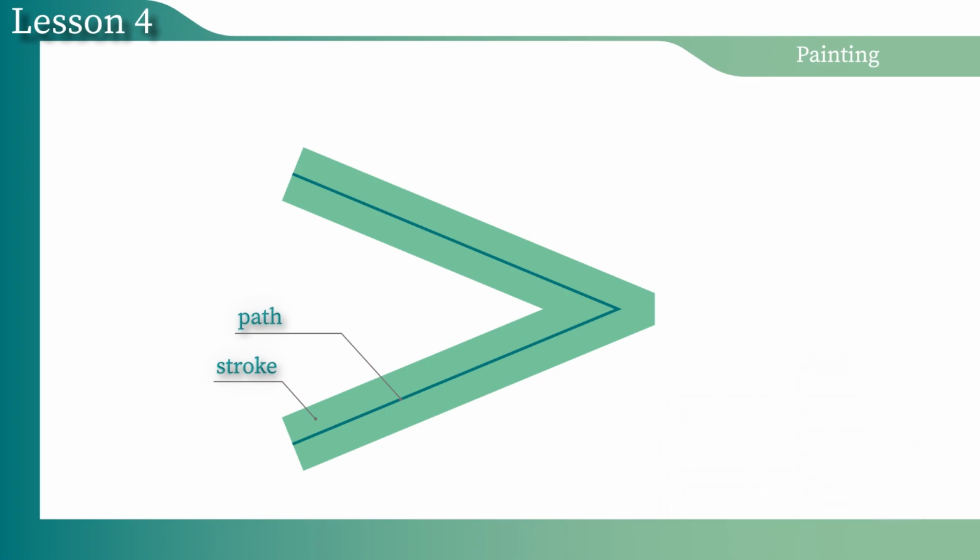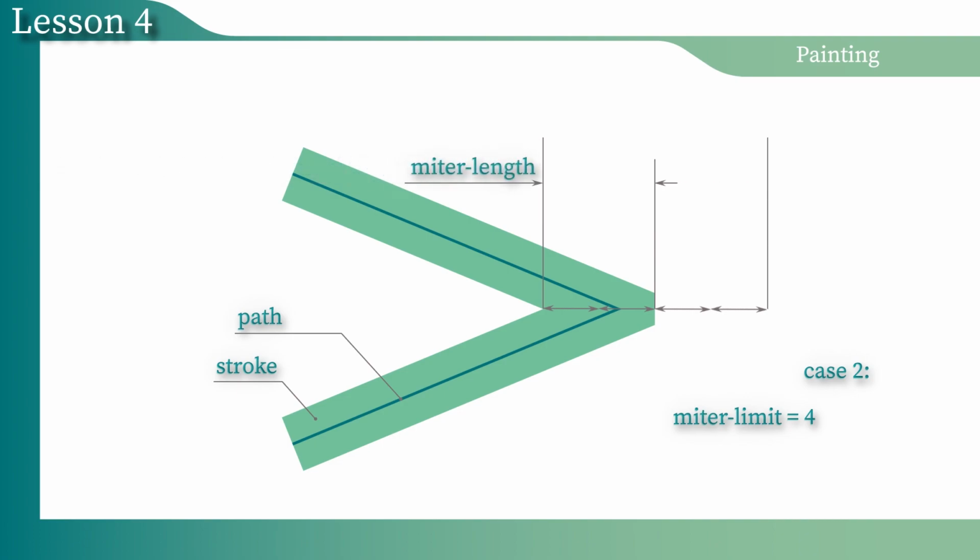To calculate the allowed length of the miter, you should multiply the miter limit value by the value of the stroke width. You can use another strategy. You could divide the miter length by the stroke width and then compare the result with the value of the miter limit.